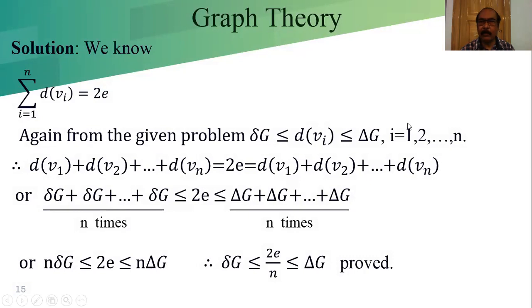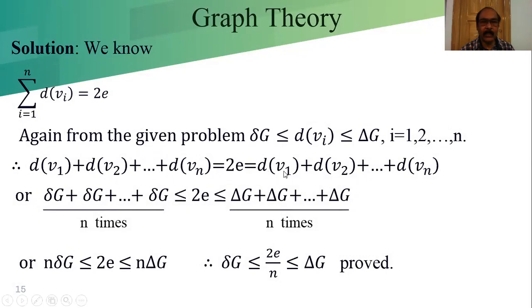Again from the given problem, small del G is the minimum degree of the vertices, so it is less than or equal to d(vi), and d(vi) is less than or equal to capital del G, since capital del G is the maximum among the degrees of the vertices, i from 1 to n. On the left side we replace every degree by the minimum small del G, so the sign is less than or equal to.